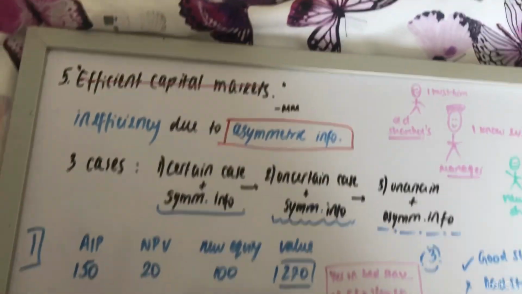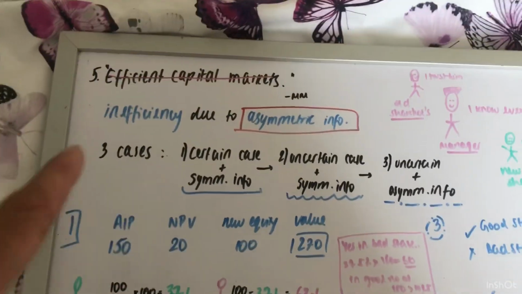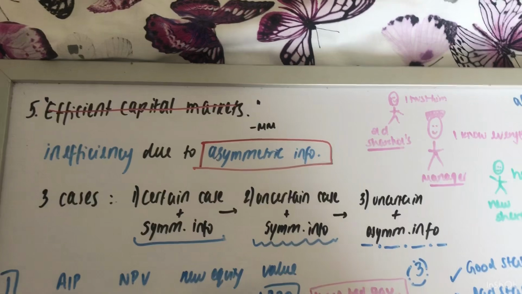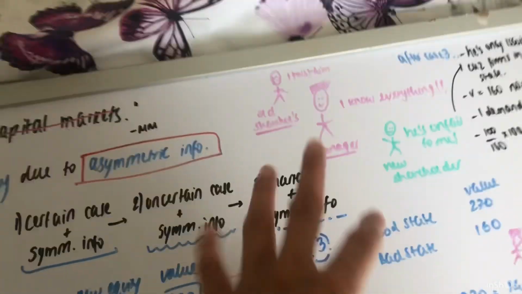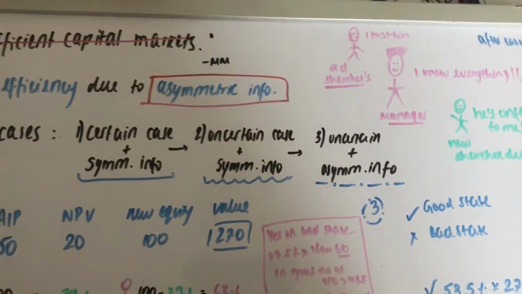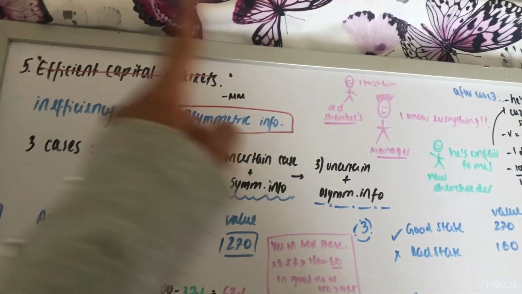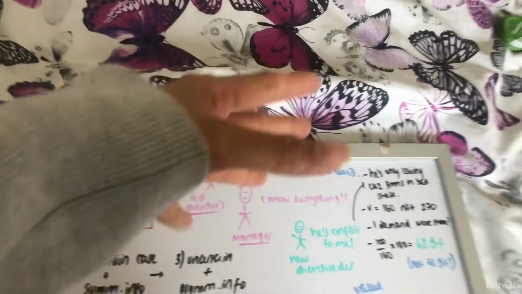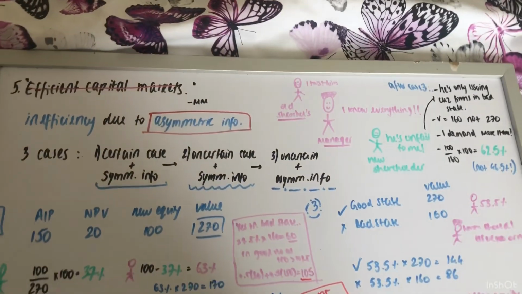The second one is we don't know what's going to happen next year. It's going to be a good state or a bad state, but still symmetric information, there's no conflict. And the third one is the main one we're going to examine, and using the second one we're going to compare between the two and see how they ultimately demand higher equity.